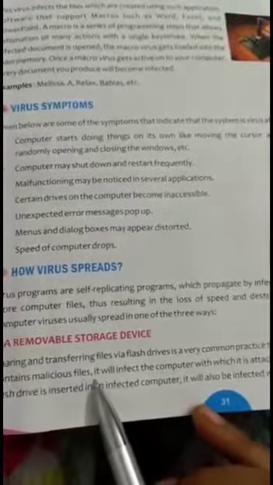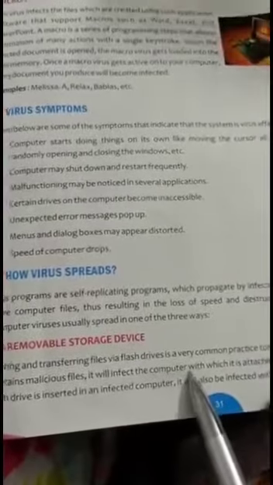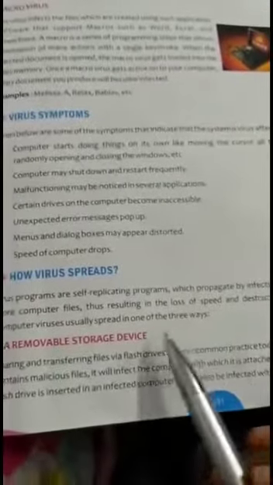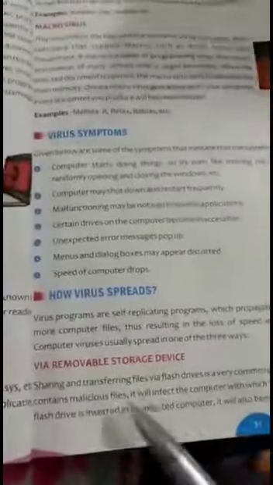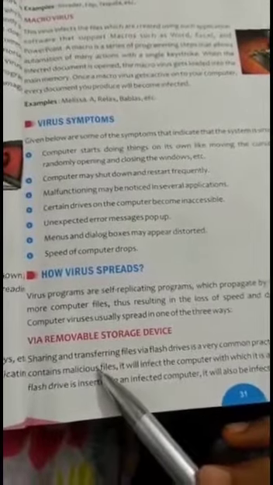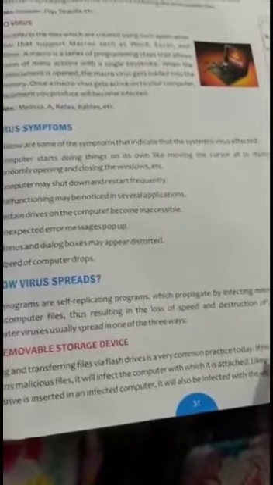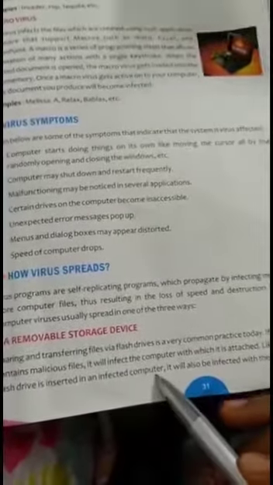If this drive contains malicious files, it will infect the computer with which it is attached. Nowadays it is very common to share and transfer files using flash drives. If the flash drive contains a malicious file, it will infect the computer it is attached to. Likewise, if a flash drive is inserted in an infected computer, it will also be infected with a virus.